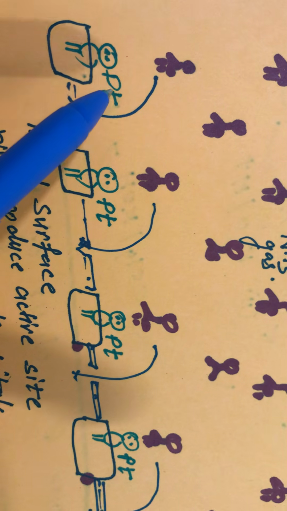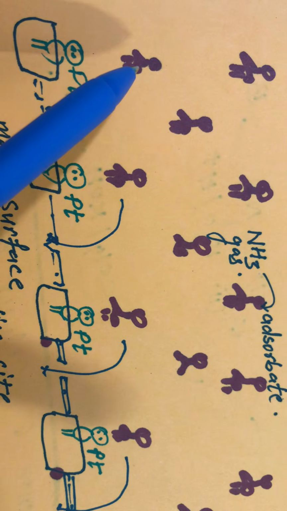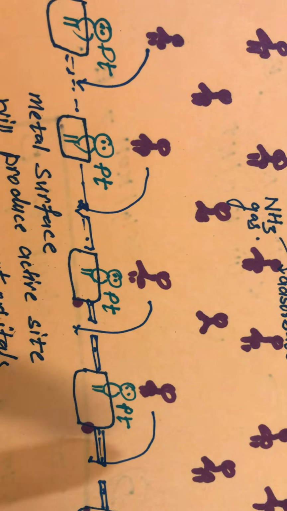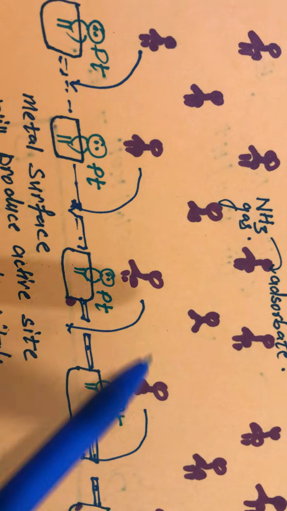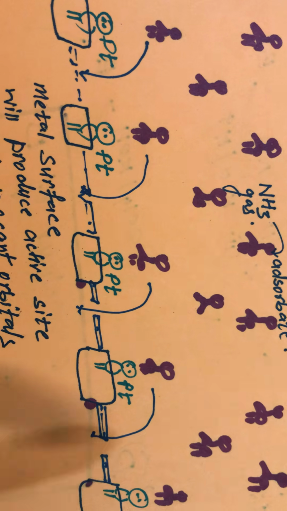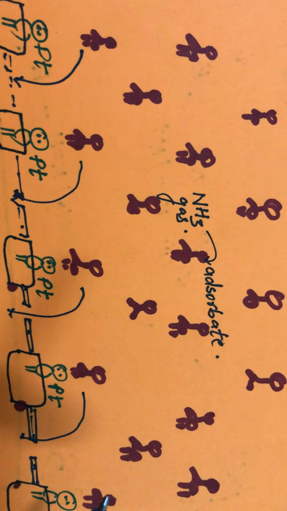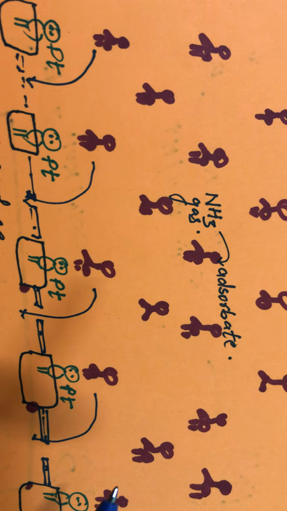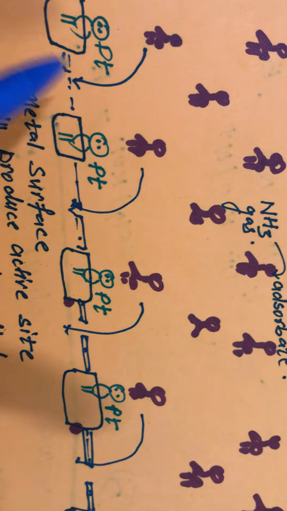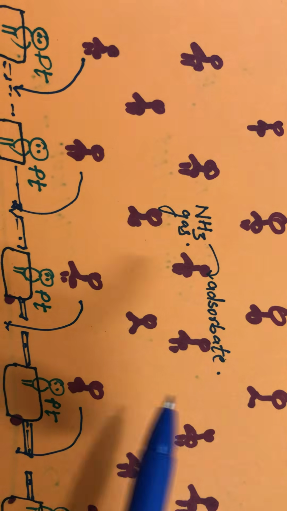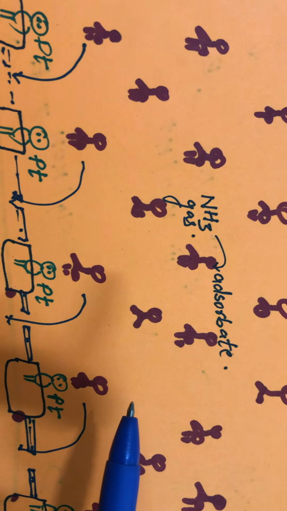One platinum can interact with only one ammonia molecule. That means with 5 platinum, 5 molecules will get adsorbed, irrespective of how many others are there. Are you getting my point? This is adsorption.